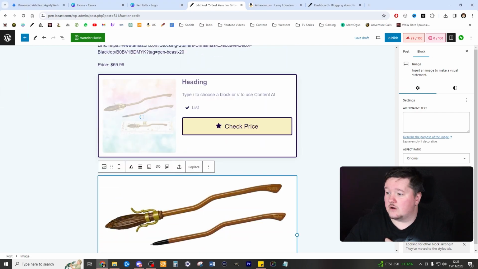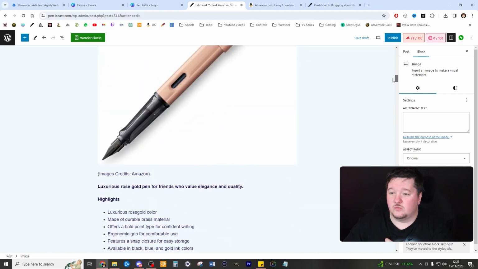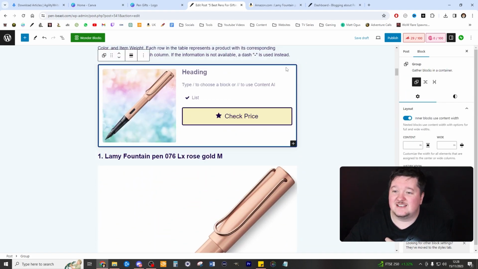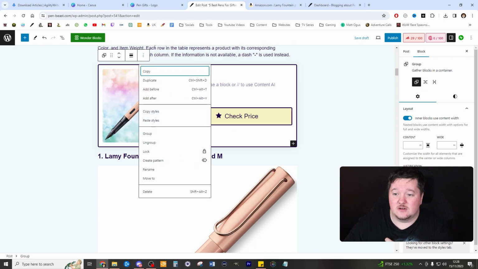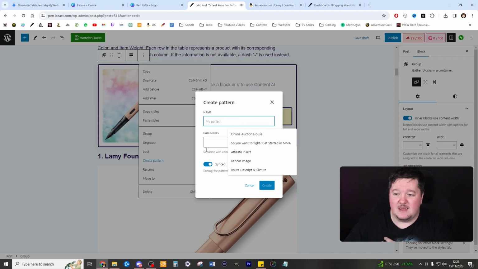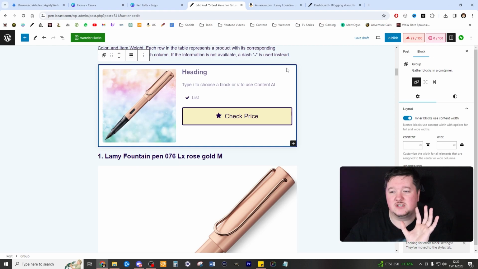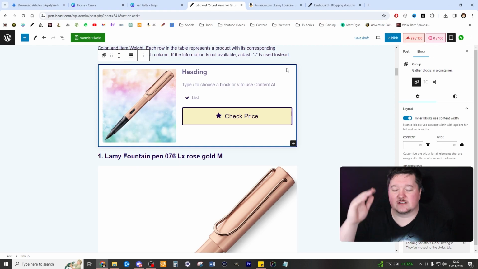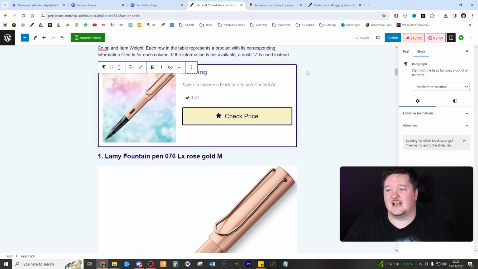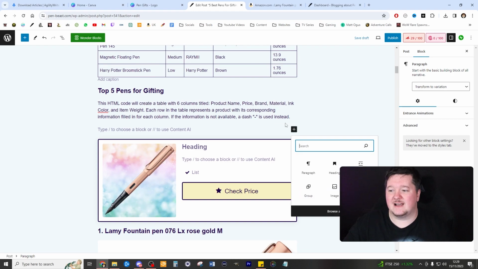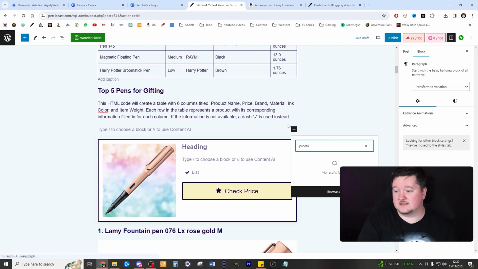Now, one of the really cool things you can do with Popcorn is you can actually save your pattern. So you can go ahead, create pattern here, and I could create the pattern for this particular product, give it a name, and then it will sync up wherever I change it. This is really good if you want to use the same affiliate link across many different parts of your website. Saves you tons of time. I use it all the time. So for example, if I wanted to add a product pattern here, I would just type in product.